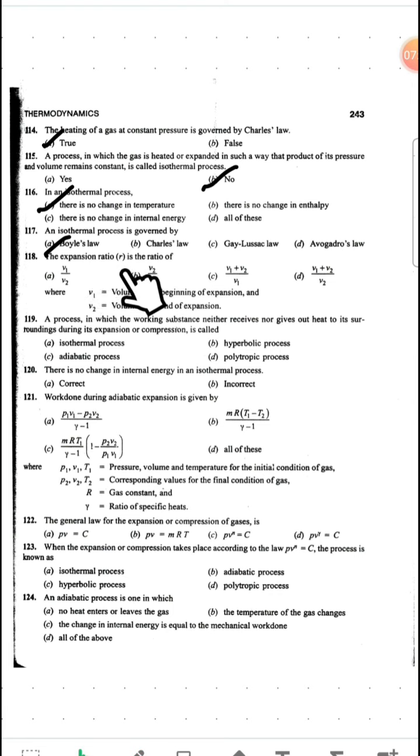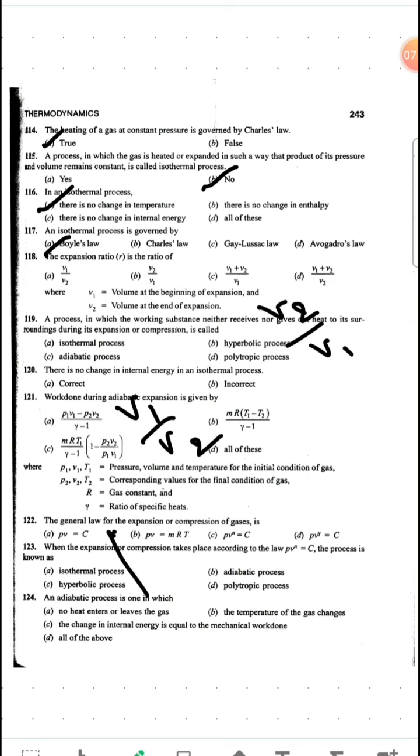Next question, the expansion ratio is the ratio of, see, whenever these ratios come, these ratios will be greater than 1. Okay, so in compression ratio we say V1 by V2, but here it is asking for expansion ratio, so it will be the reverse, V2 by V1.